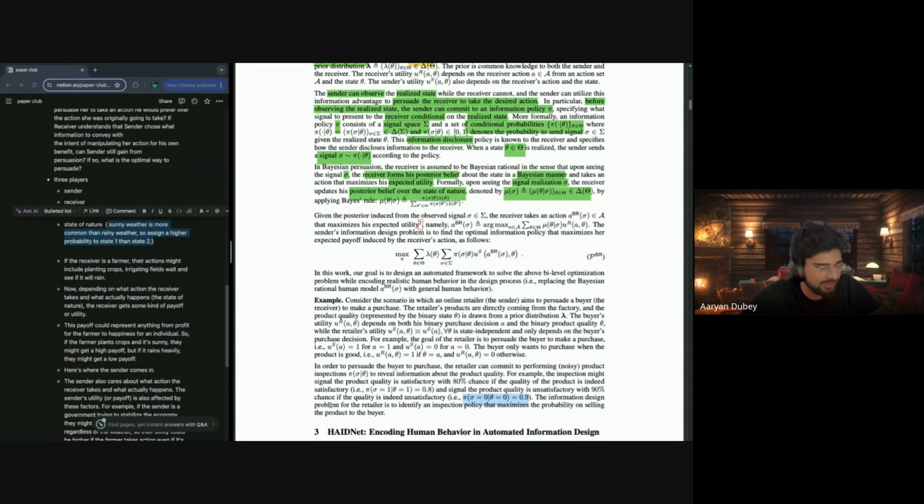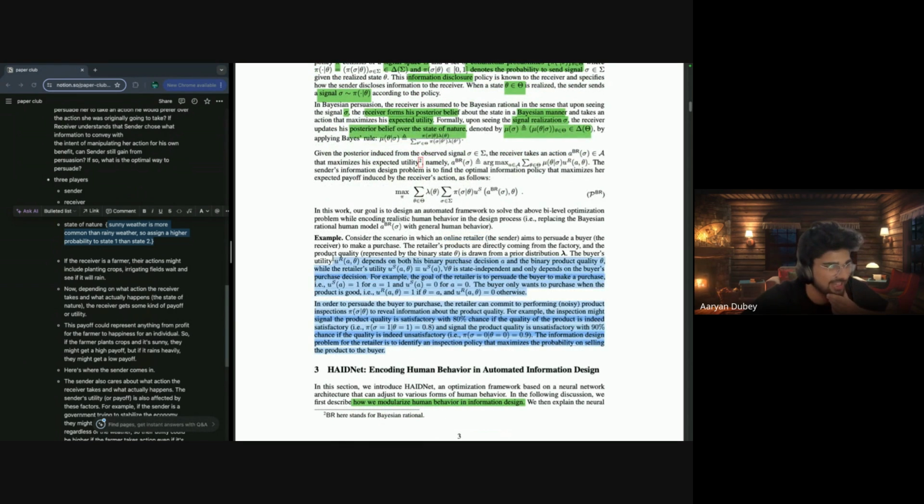The information design problem is for the retailer to identify an inspection policy that maximizes the probability of selling the product to the buyer, right? In simple words, a sender, the online retailer, has to design an information policy that can influence the receiver to see, okay, the product is satisfactory, you can buy, even if the product is unsatisfactory.